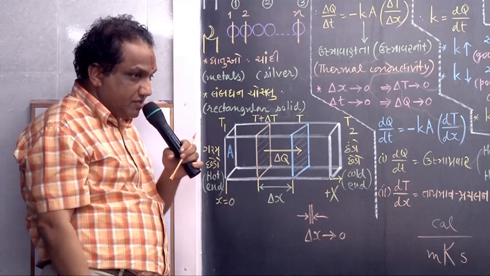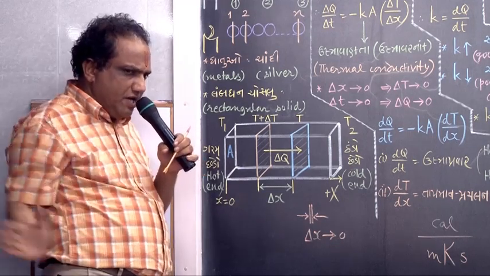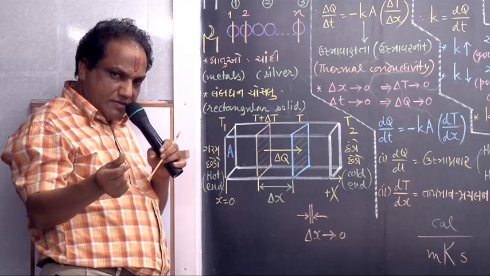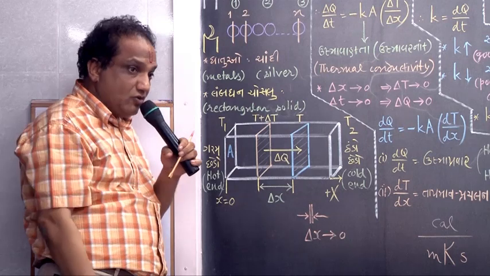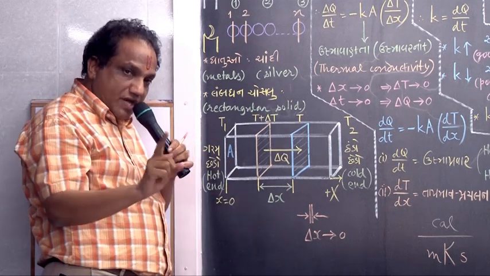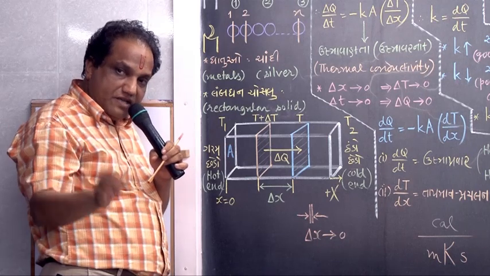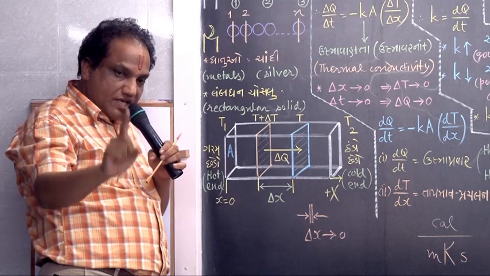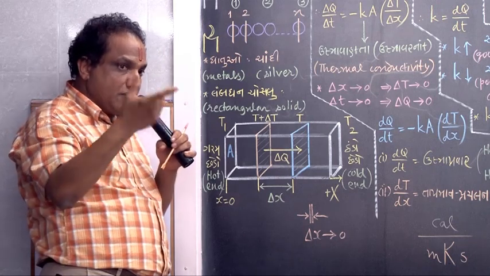What do you know metals can do? They can conduct heat energy by the mode of heat conduction very fast, in very large amounts, and very easily. Metals conduct heat maximum, fast and easily. That's why metals are good conductors of heat.